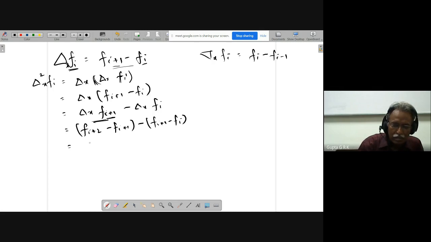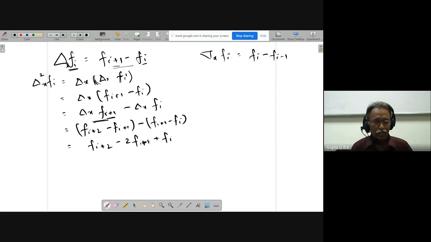If I simplify it, it becomes f i plus 2 minus 2 f i plus 1 plus f i. You can see that this is actually the numerator of the second order derivative for the forward difference approximation.